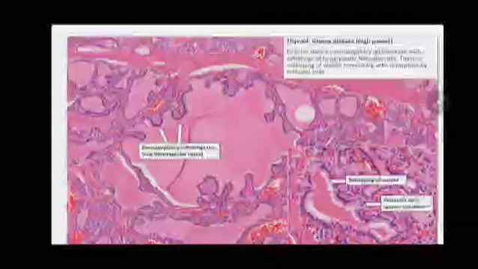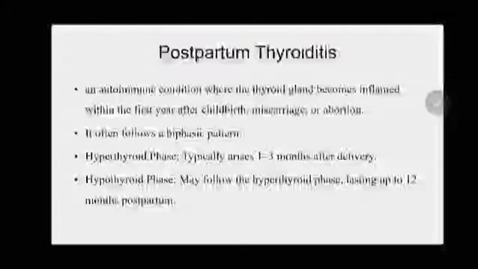And you can also see scalloping of the colloid. Normally the thyroid gland is lined by flat to cuboidal type of epithelium. Here, as it's a hyperplastic change, the follicular cells appear to be columnar because there is an increased secretion of the thyroid hormones. So you see this active scalloping of the colloid, and the follicular cells also appear to be columnar.